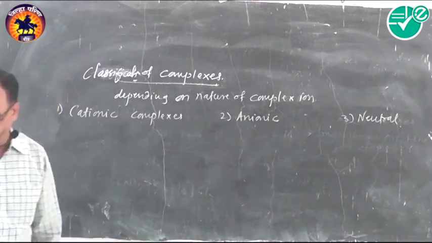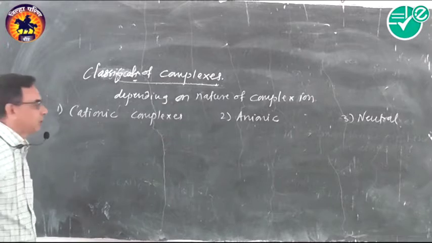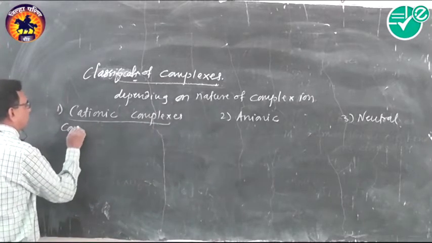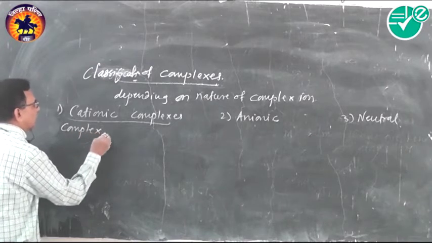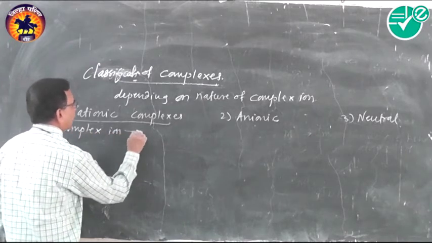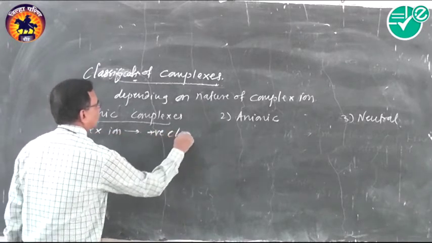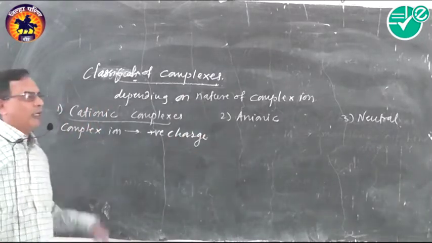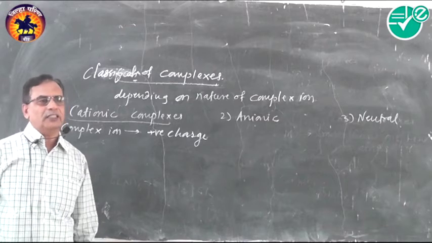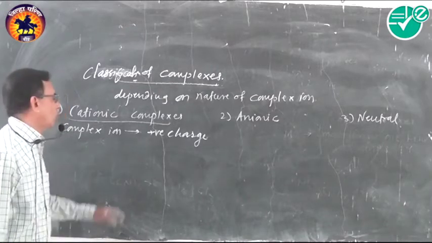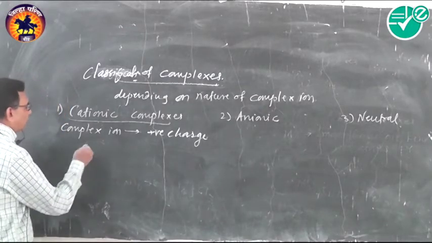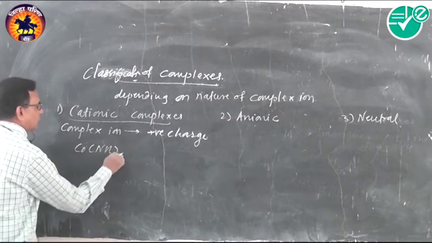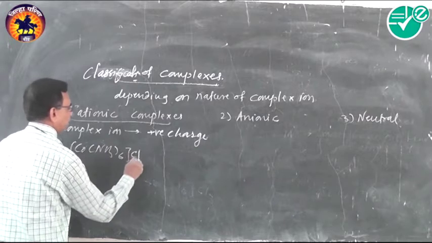The complexes in which the complex ion carries positive charge are known as cationic complexes. For example, [Co(NH3)6]Cl3.